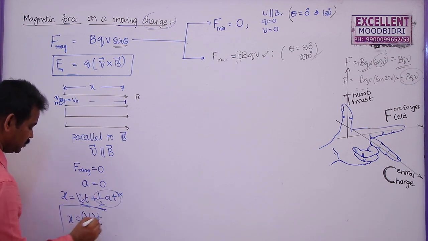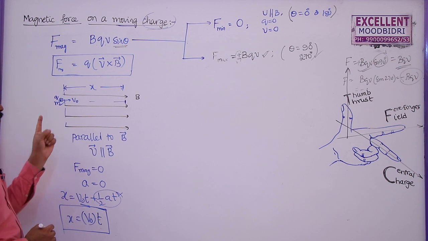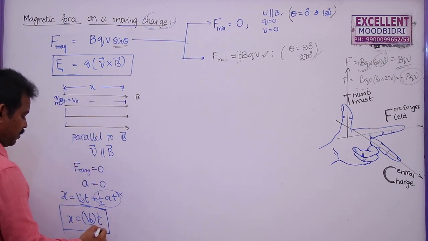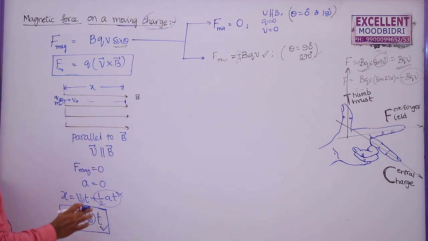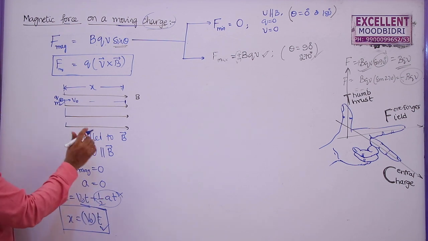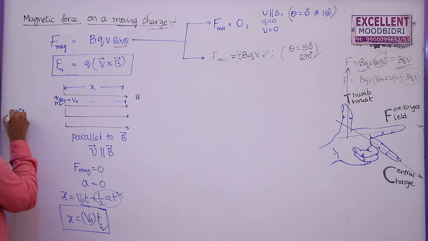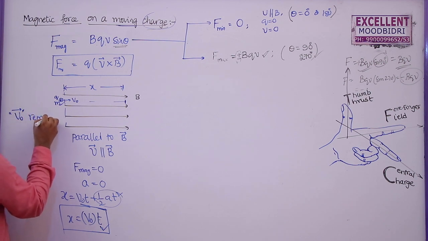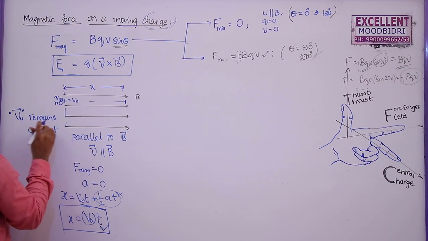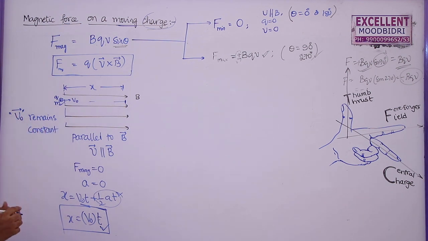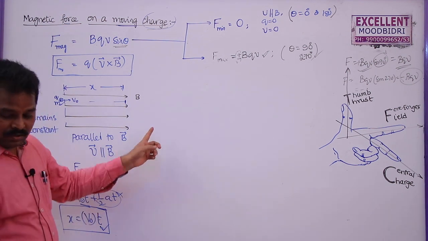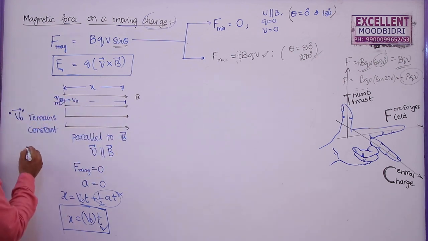So the distance traveled by a charged particle parallel to a magnetic field in a time t is given by v naught t only, because there is no acceleration. So velocity v remains constant. Here the charged particle will move in a straight line only.